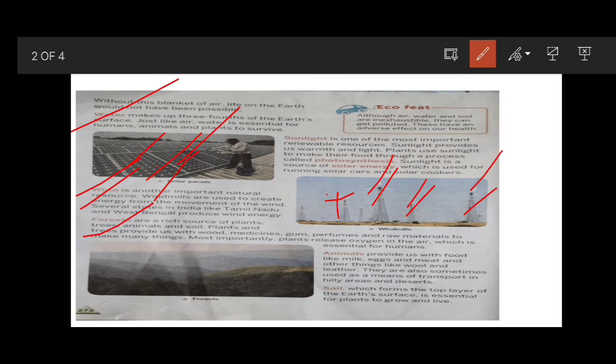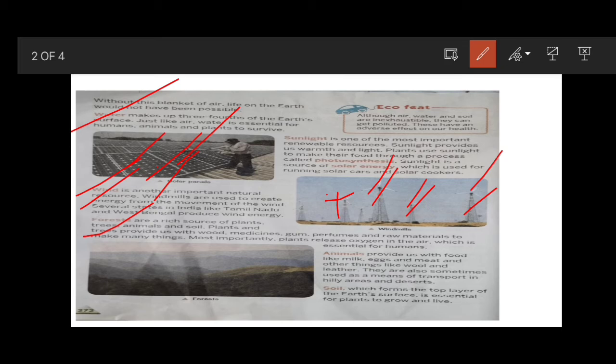And from plants and trees, what do we get? We get wood, medicines, gum, perfumes and raw materials to make many things. Many things can be made from plants and trees, which we get from the forest.